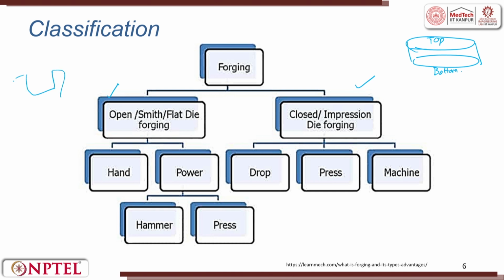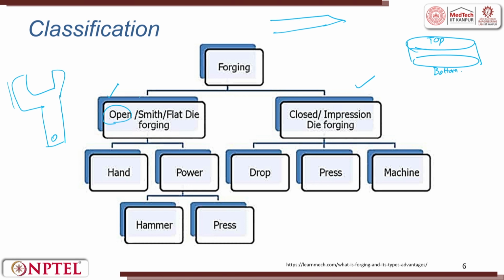For example, this is a spanner. You have the features, the top features are not very important, only these dimensions are important, then we go for closed die forging. Closed die forging is economical. For example, the screwdriver tip is forged, right. So, here the cost of die is very economical, open die forging, closed die forging.